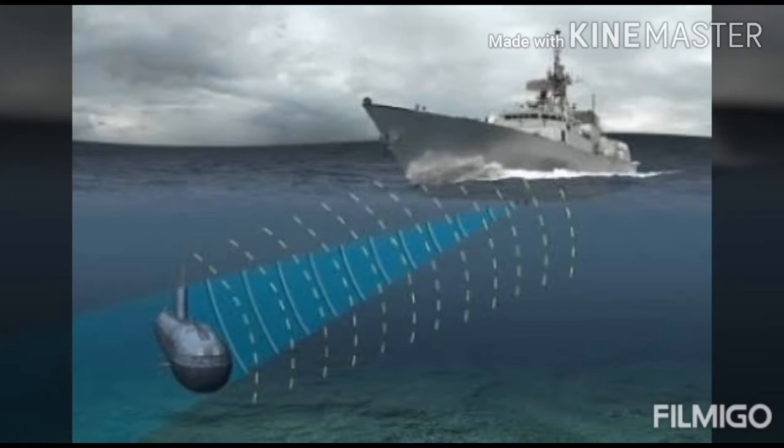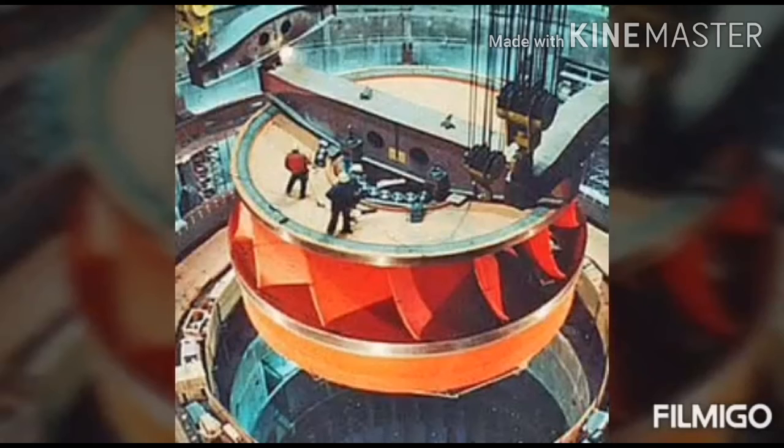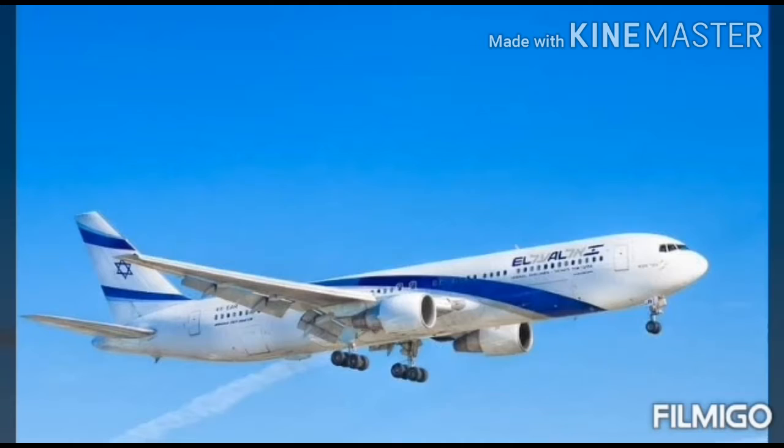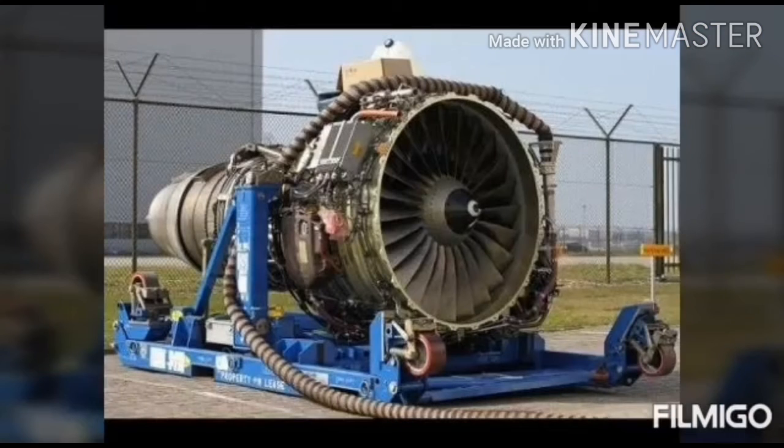Sonar can also be used to locate underwater objects. Here a submarine is detected with the help of a sonar. This is a water turbine. Next I am showing you the engine of an aeroplane. This is also very complicated machinery.